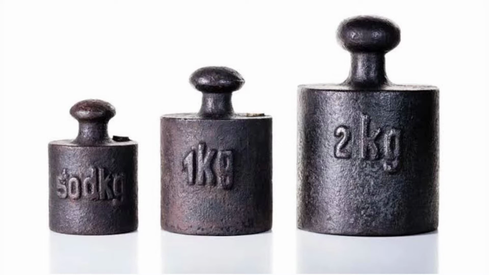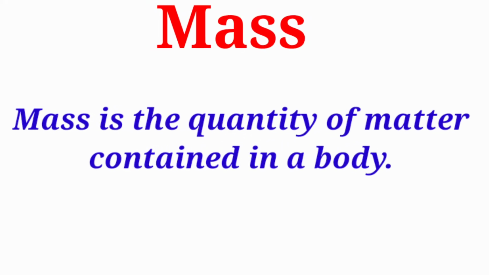So let's understand what exactly mass is. Mass is the quantity of matter contained in a body. It means the amount of matter present in an object is called the mass of that particular object.